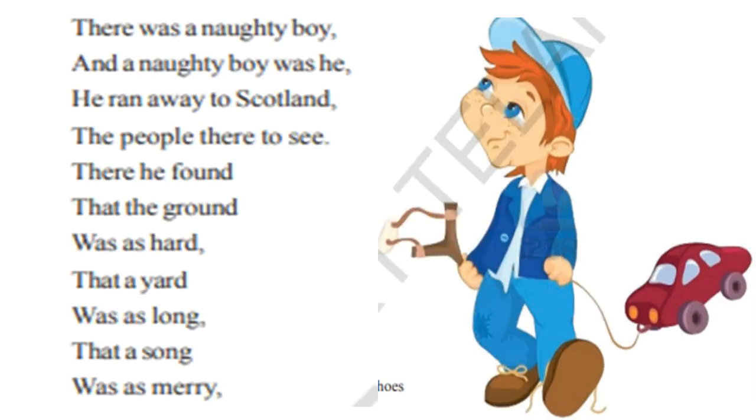So let's look into the explanation part. So there was a naughty boy and a naughty boy was he. So this boy was very naughty. Once a naughty boy went to Scotland to see its people. There he found a ground which was as long as a yard, a song which was joyful and merry.